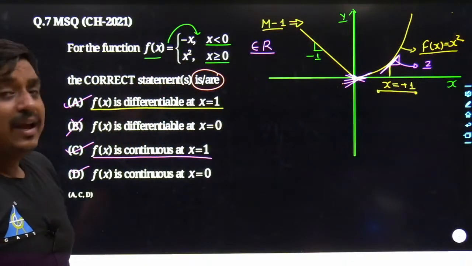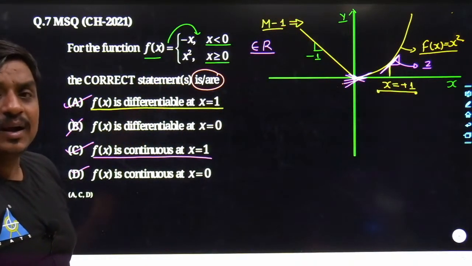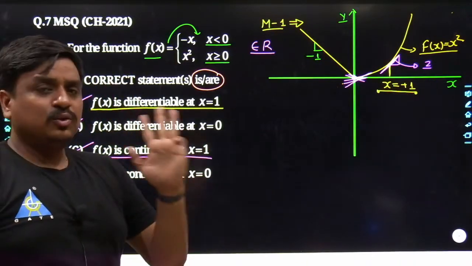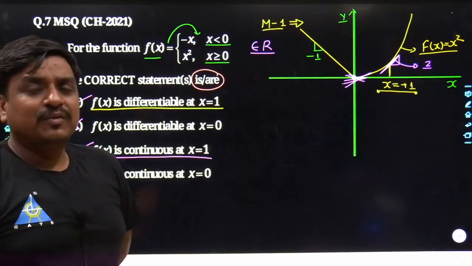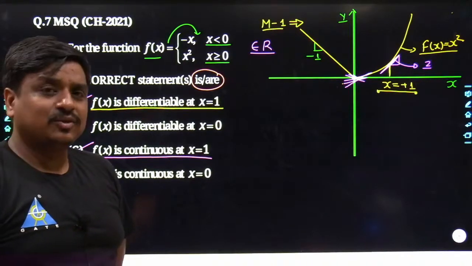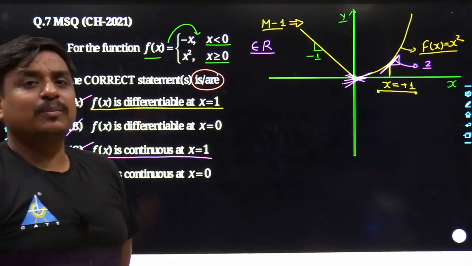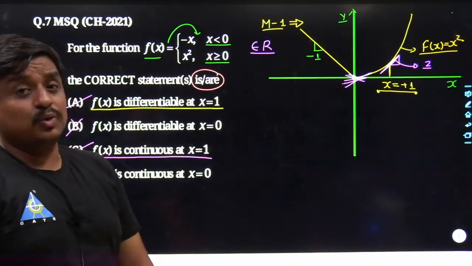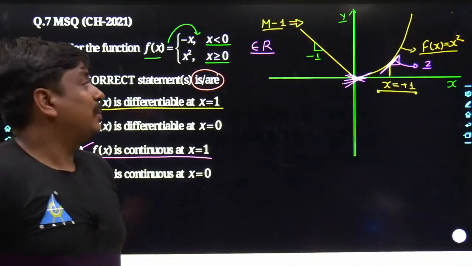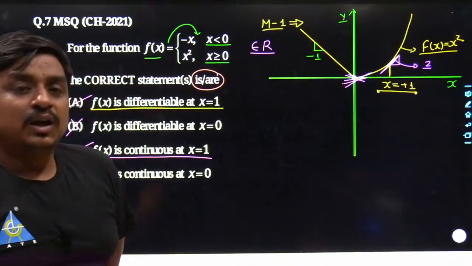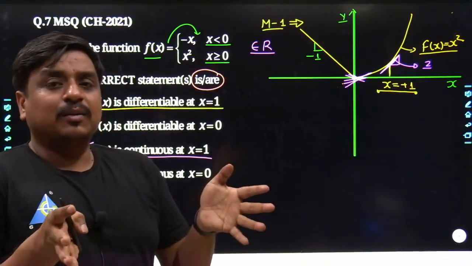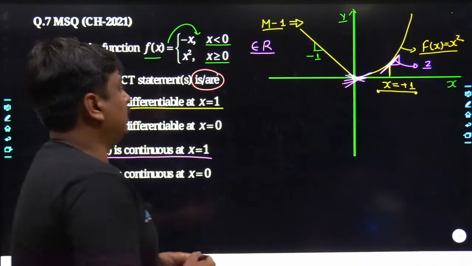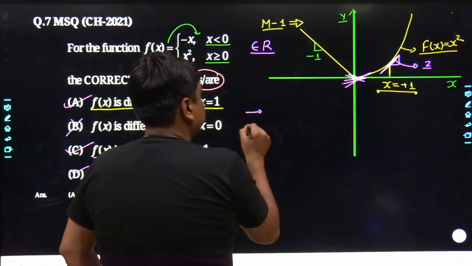to at least have a little bit of an idea about the important curves, which include the straight line and the parabola. The parabola could be in the form y equals plus x squared, minus x squared, x equals plus y squared, minus y squared. Have a little bit of an idea about trigonometric functions like sine, cosine, tangent. Have a little bit of an idea about the circle, and at least about different kinds of structures like the ellipse. So this many things must be there within your mind.